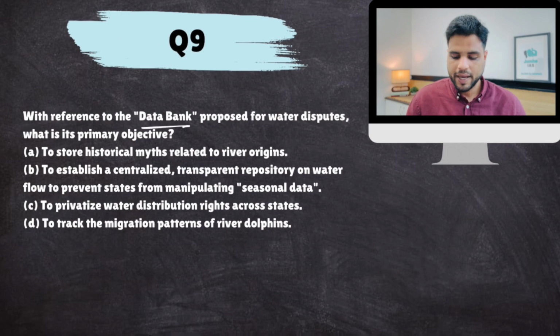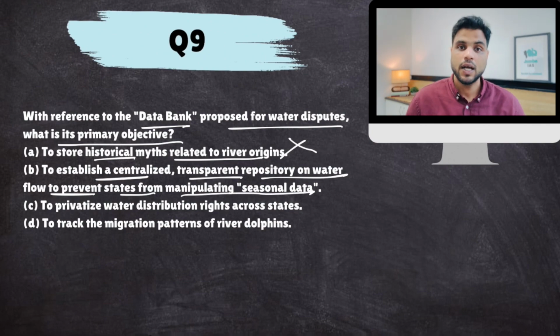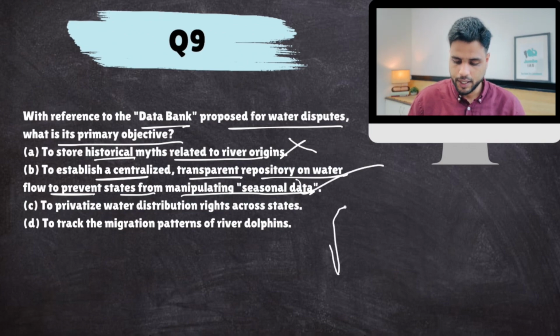Okay, next. With reference to data bank proposed for water disputes, what is its primary objective? To store historical myths related? Not at all. To establish a centralized, transparent repository on water flow to prevent states from manipulating seasonal data? Yes. A third party will maintain proper data as to in which season, at what time of the year, how much water is flowing, so that some states cannot manipulate the water flow in their favor through their scientific agencies. So this is yes, B.